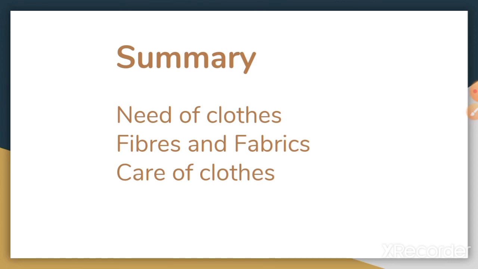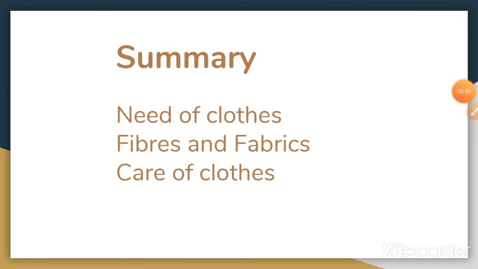So we need clothes for protection, meaning clothes serve as extra protection like our second skin, and protect our actual skin from harsh sun, wind, cold weather and rain. Even for identification, like uniforms are a great example of how clothing is used to identify people such as lawyer and doctor.